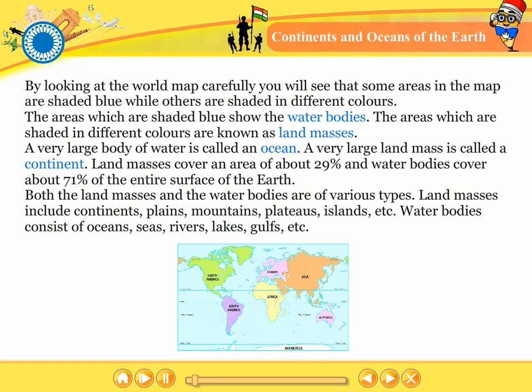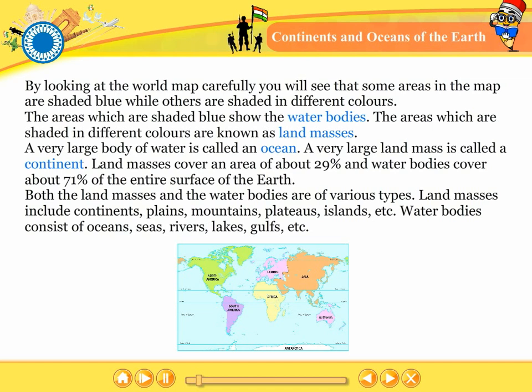A very large body of water is called an ocean. A very large land mass is called a continent. Land masses cover an area of about 29% and water bodies cover about 71% of the entire surface of the earth. Both the land masses and the water bodies are of various types.